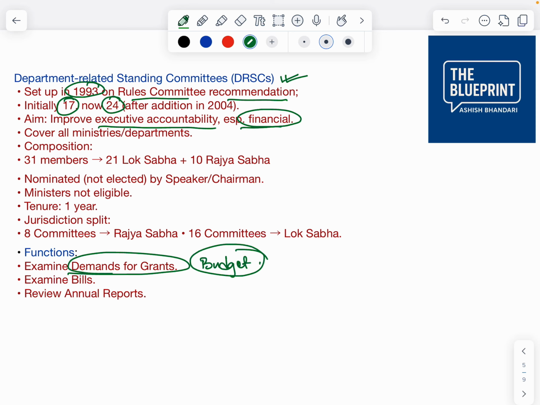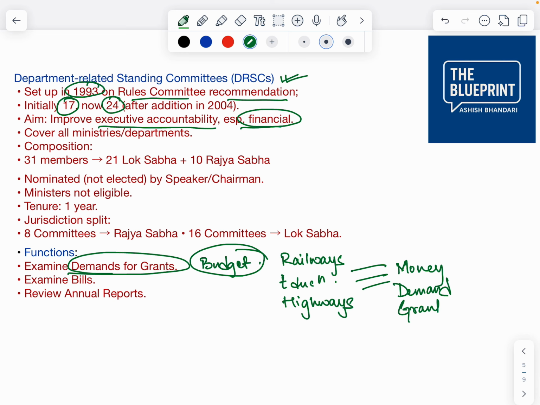Departments like railways, like every department, education, Department of Roads and Highways. So what they do, they ask for money, or they demand grants, because they have to function for the next year. For one financial year, they demand grants. To whom? To the parliament. So these demands for grants are scrutinized or examined by department related standing committees.